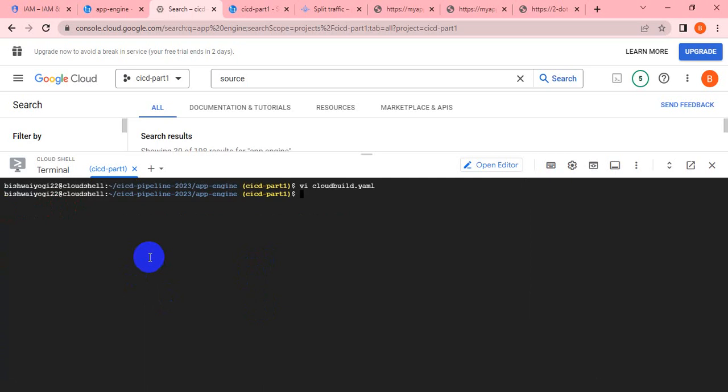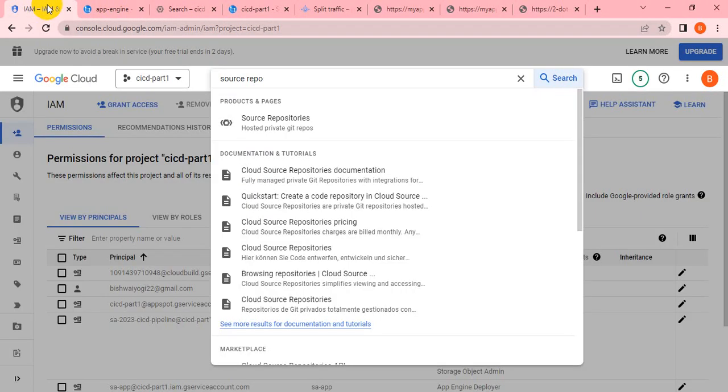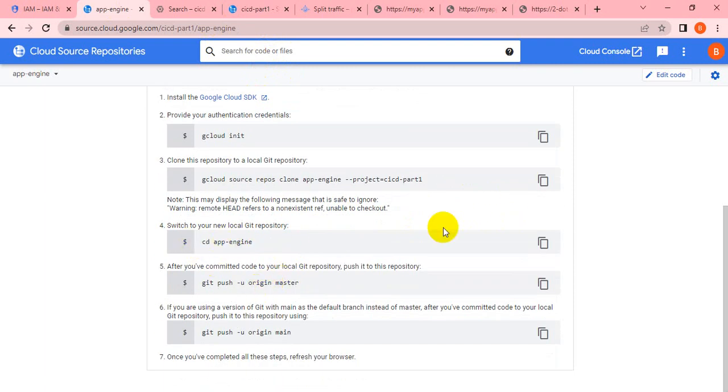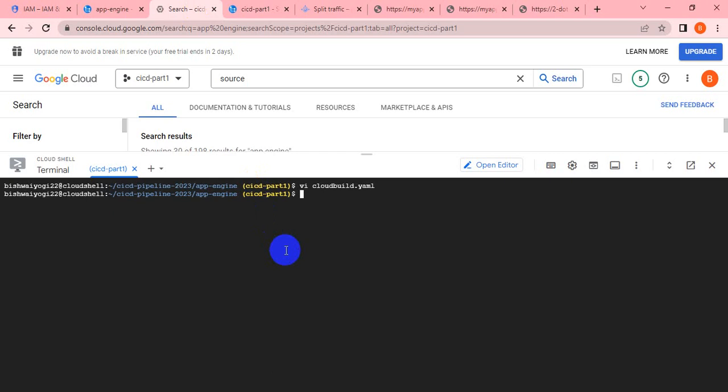So now we have to go to cloud build and do the triggering, right? Before going to the cloud build triggering, see, we cloned the repo, then we updated our required files. We created all the files. Now we have to push my code to this repo, right? So in order to push to the repo, we have to copy this command, git push -u origin master. Then we have to go to the Google Cloud Console. Then I have to, yeah,